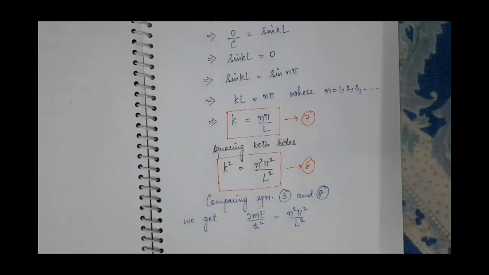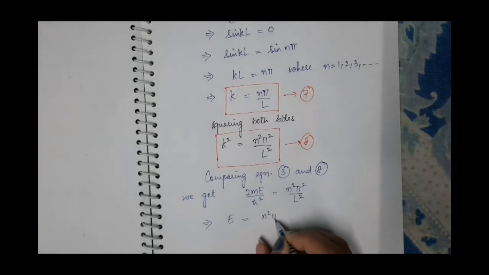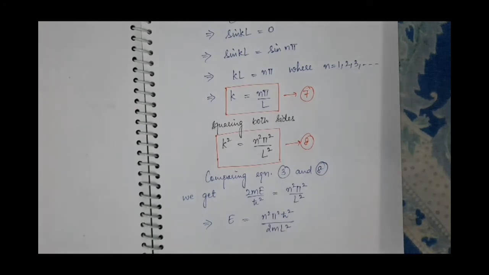So we are solving this from the quantum mechanical point of view to find the solution of the Schrödinger wave equation, that is to find the value of psi, and from psi to find the value of energy. According to quantum mechanics, what can be the values of energy of the particle which is moving inside the one-dimensional box. So energy comes out to be n square pi square h cut square upon 2mL square. So this is the expression of energy.